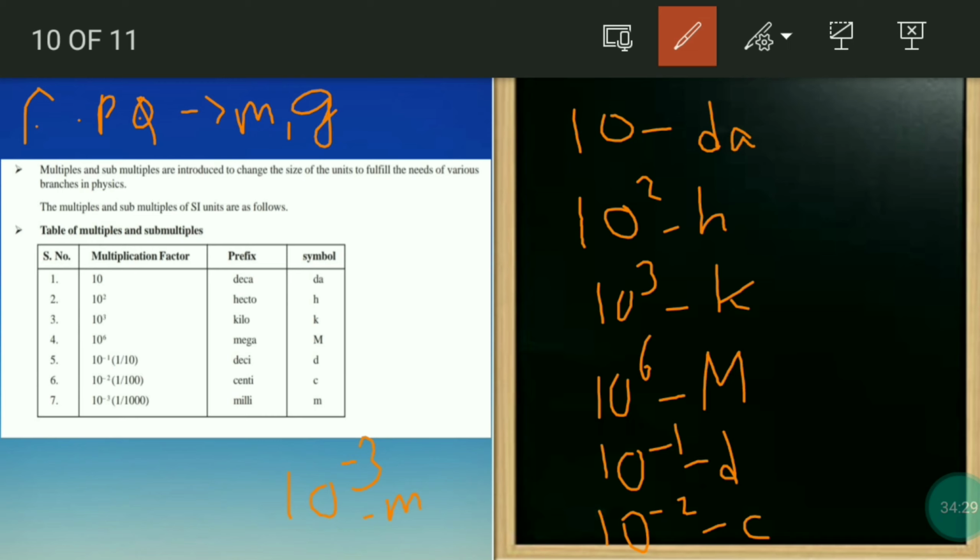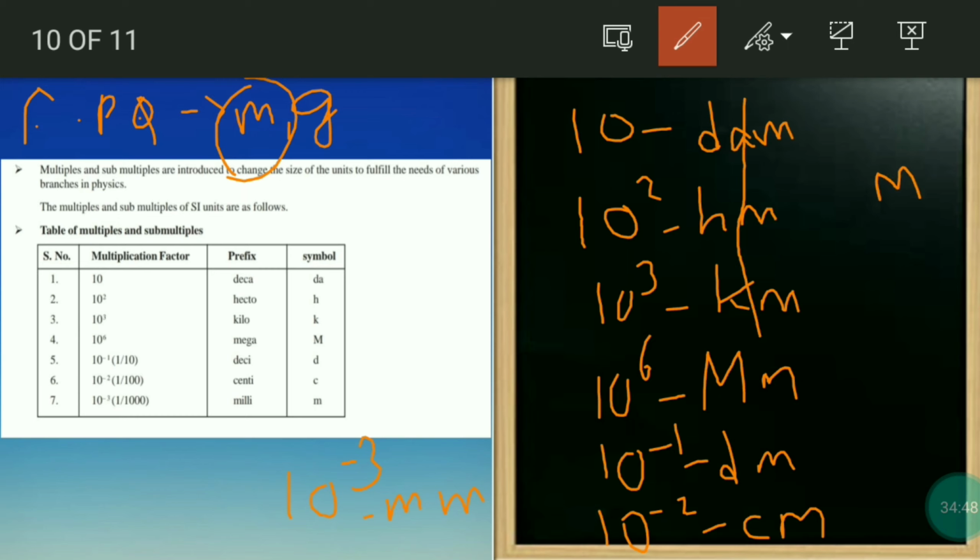Now if I have to put meter, how will I put? Decameter, hectometer, kilometer, megameter, decimeter, centimeter, millimeter. That's how we are using it. Actually the unit is just this m. Remaining all these things are the multiples and submultiples. I hope you understood.